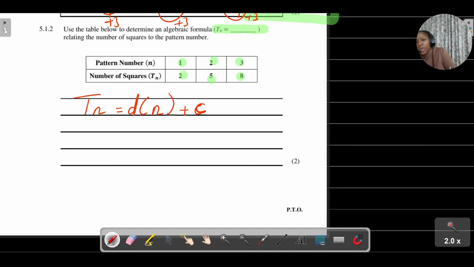Now in this case, we already know what the constant difference is. Remember, I already explained this. The constant difference here is 3, so 3 multiplied by n plus c is equal to Tn. Remember, this Tn basically means how many squares we have. Tn talks about the value of the term.